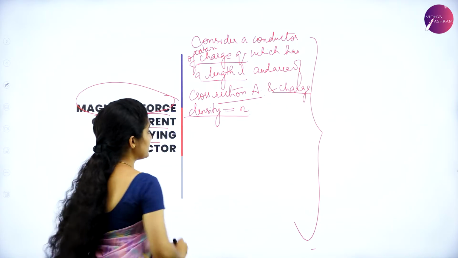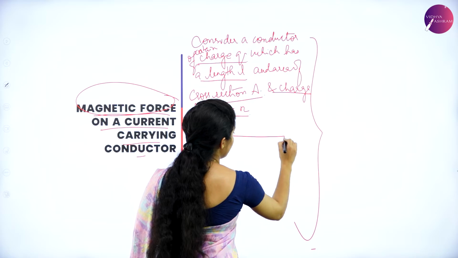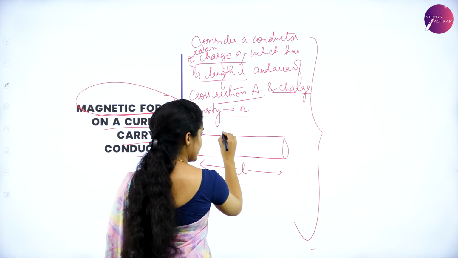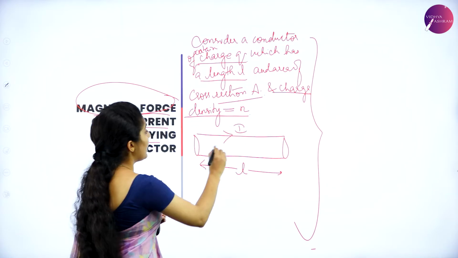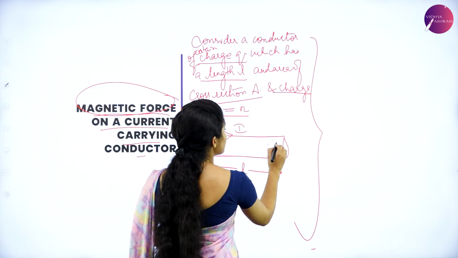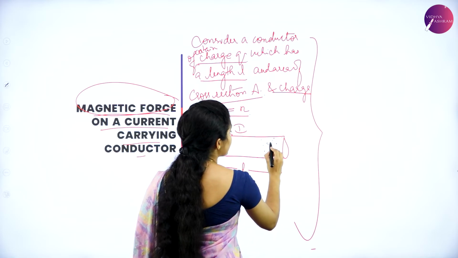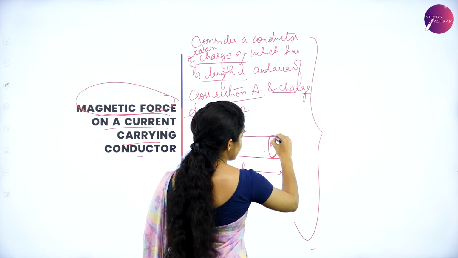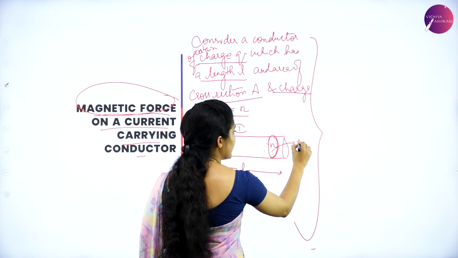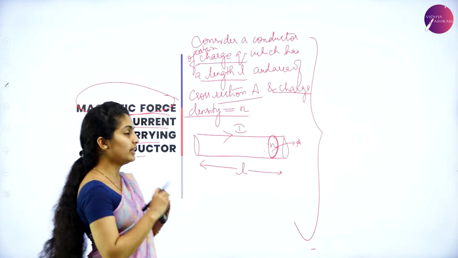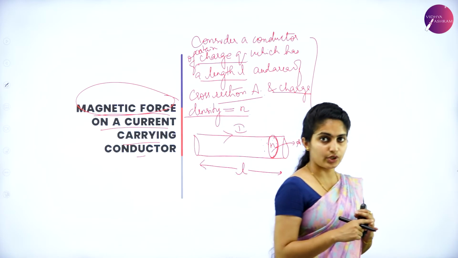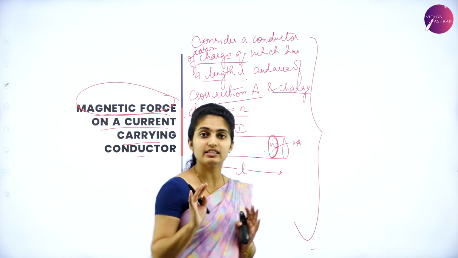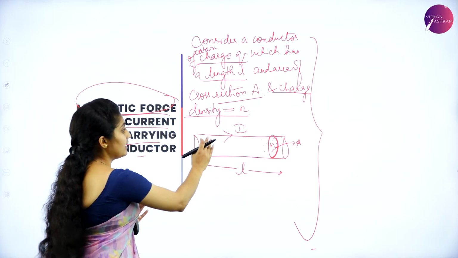That means there is a conductor whose length is L and it carries a current I in it, and there are a number of charges in it, with the density of charge N, within a certain area A. If you take a small volume, it has the charges Q whose density is N, within the conductor of length L through which the current is flowing.